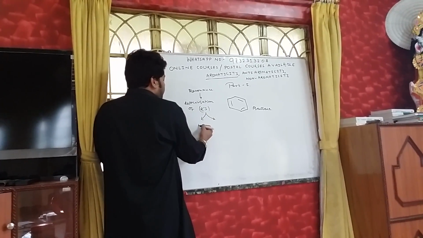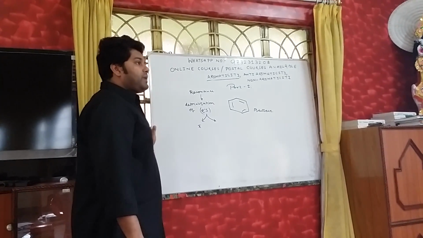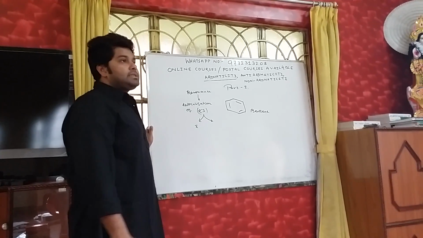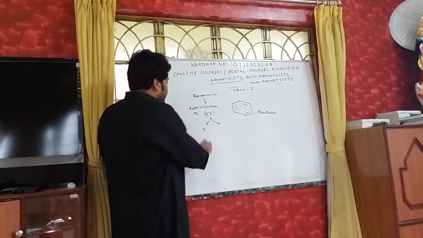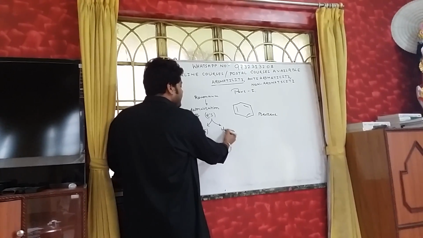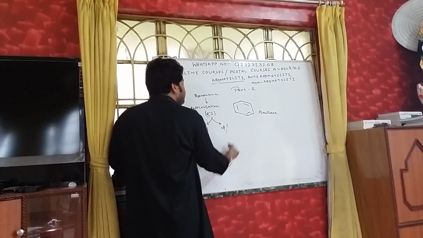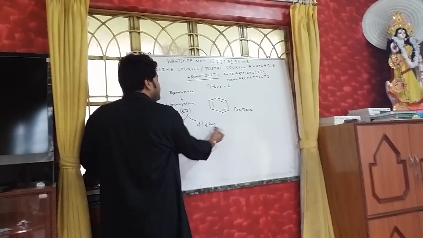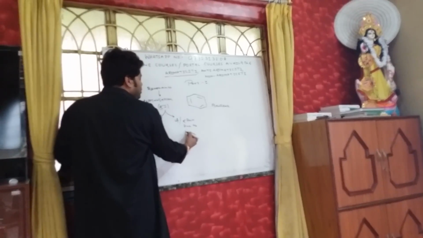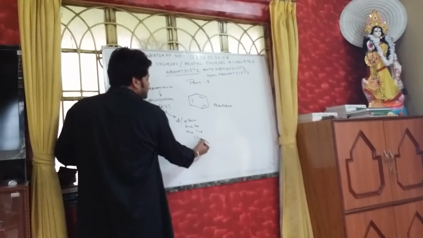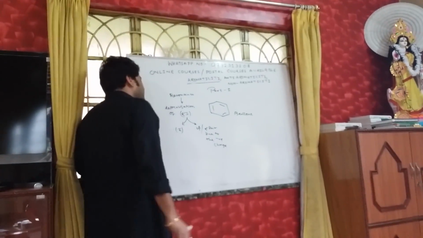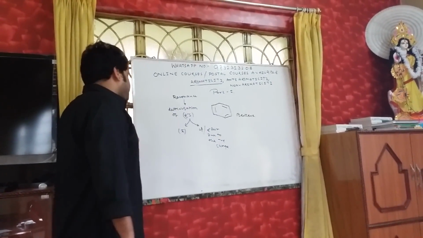This can be pi electrons. Mostly you will find that it is written as the pi electrons, but I believe that it is not only the pi electrons; it can also be the lone pair, or it can be the electron pair due to the negative charge.